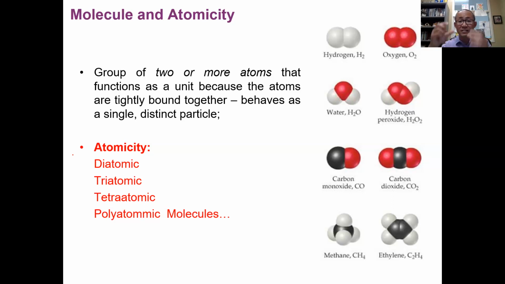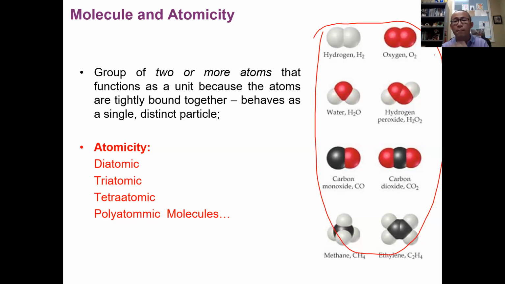So a molecule is a single, distinct, intact particle. You're not separating atoms from a molecule unless you're doing it by chemical means. A molecule is a new chemical entity made by two or more atoms. You can see the picture on the right side with all kinds of molecules. Some molecules have 2 atoms, some have 3, some have 4, and some have even more, 10 or 12 or 20. There are all kinds of molecules, but they're all constructed by single atoms tightly bound together.